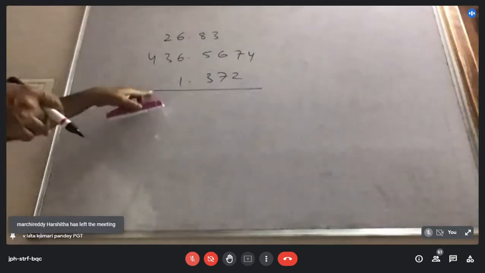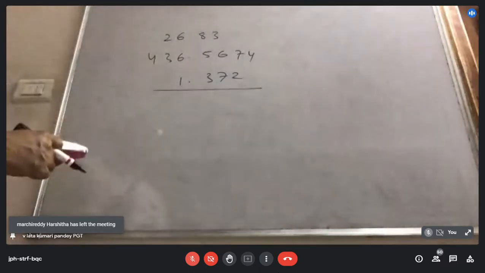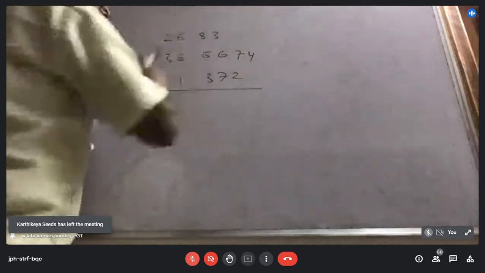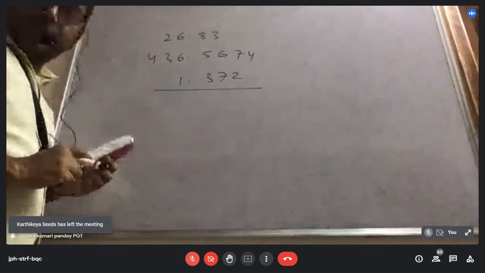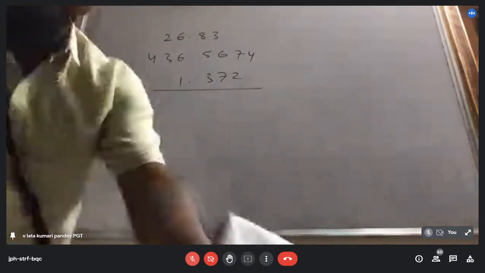If we are asked to add, what is the procedure? The procedure is to check the number of digits after the decimal.